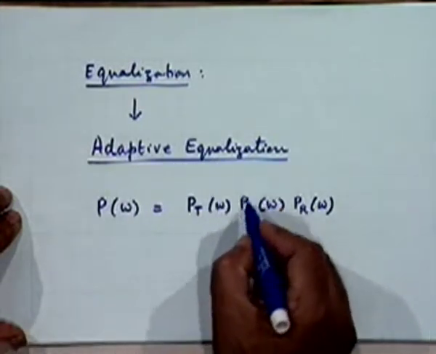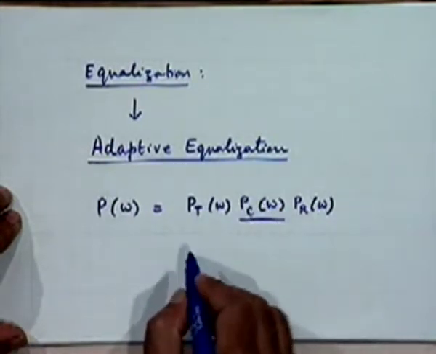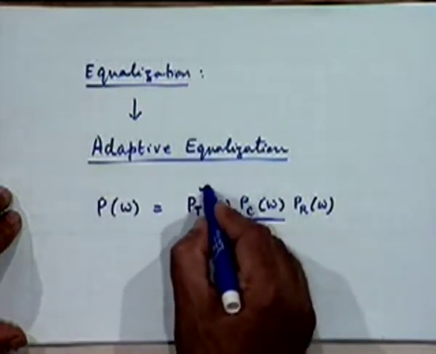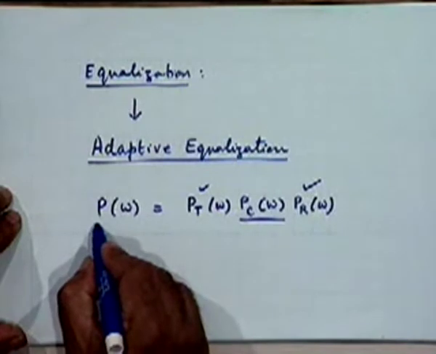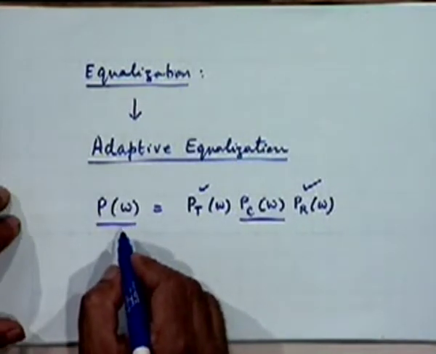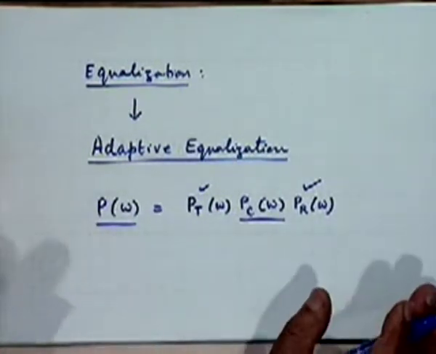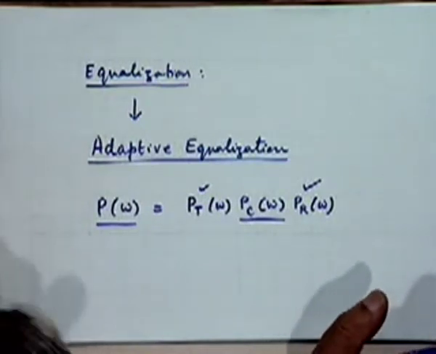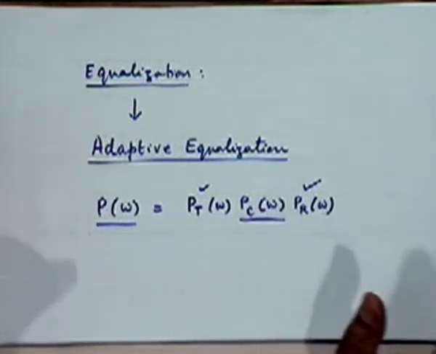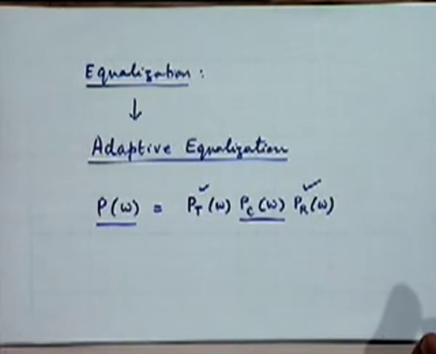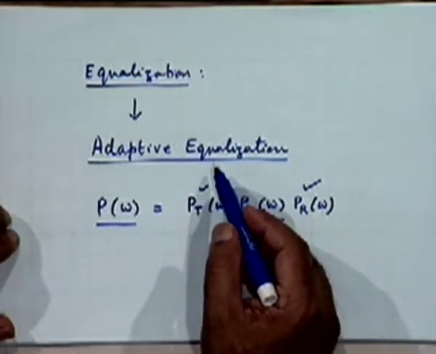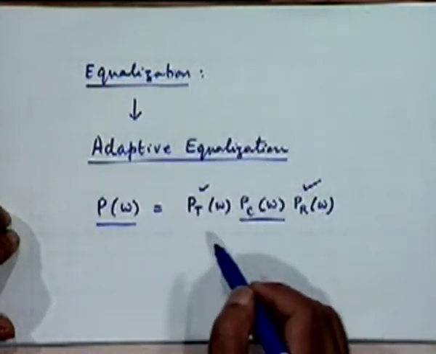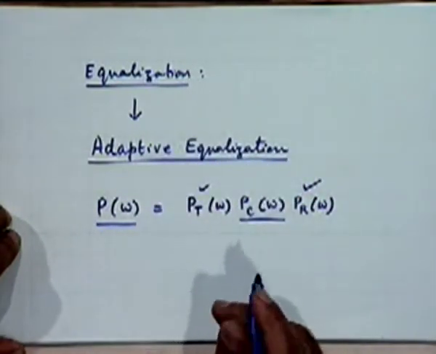So if I know PC(ω), I can design an appropriate pair of PT and PR such that we get the overall P(ω) as required. We know what the overall P(ω) should be. So if PC(ω) is known, life is okay. We can work with it somehow. The problem is, what if it is not known? That's where equalization and adaptive equalization make sense.